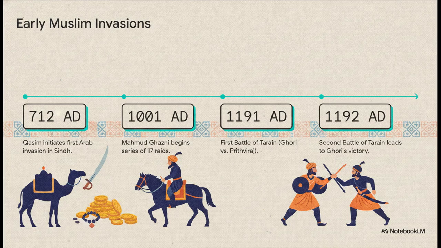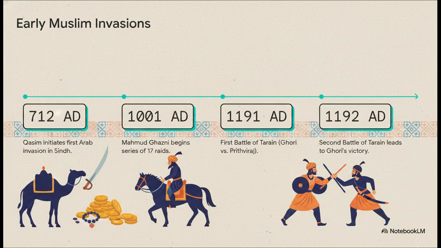Now, while the Cholas dominated the southern seas, the political reality of northern India was about to be fundamentally altered from the northwest. Back in 712 AD, Muhammad bin Qasim led the first major Arab invasion into the Sindh region. Centuries later, starting in 1001 AD, Mahmud of Ghazni launched a series of 17 raids deep into the subcontinent. But the real turning point for lasting political control came at the end of the 12th century.